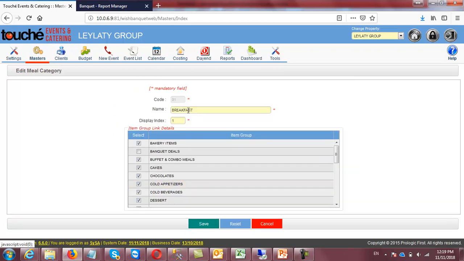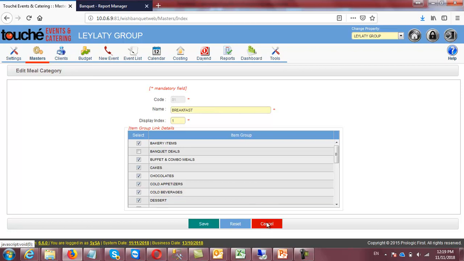So let me click meal breakfast. You can go to add also, you can put the code 010203, so you can create the names of the meal category. And here down you see these are the item groups appearing here. So I put cake, chocolate, I put multiple. When I select breakfast, their items will appear, so I can select them. In breakfast I can see only the bakery items, tea coffee, the hot beverages and cold beverages, and I will not select the others. The other items will not appear, only under this group the items will appear when I select breakfast.